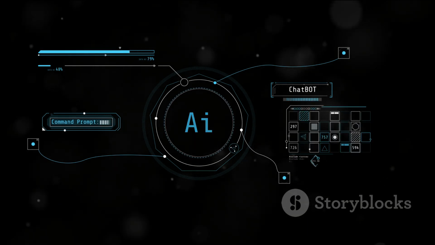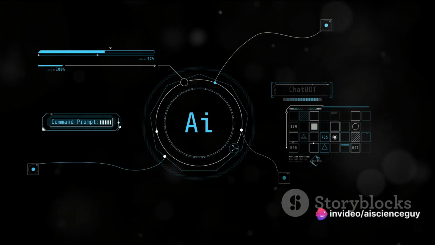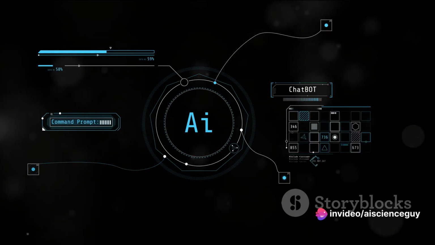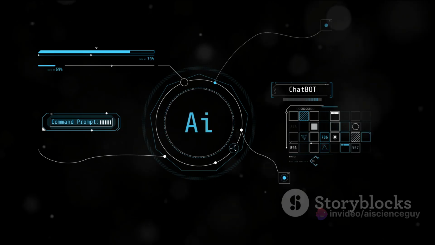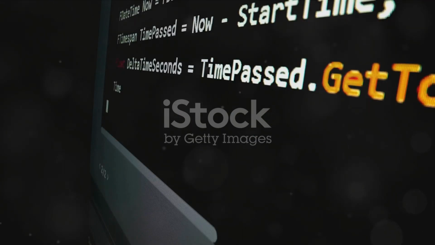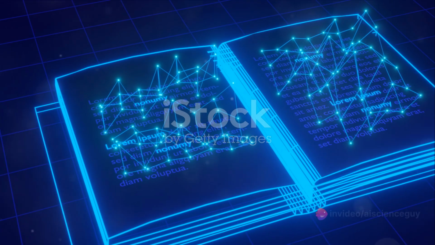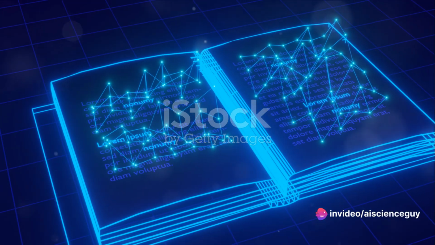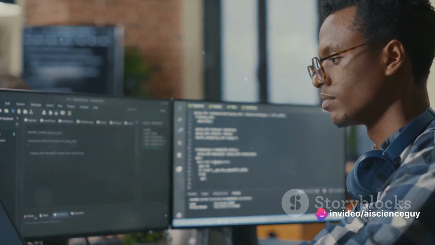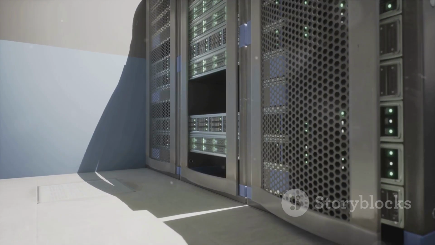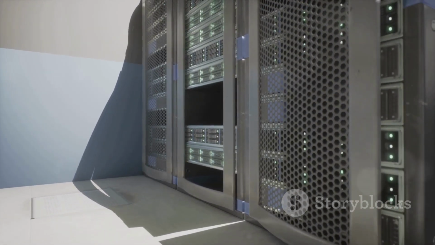Now, let's move on to Bart, or the bidirectional and autoregressive transformers. Bart is unique in its approach. Unlike ChatGPT, Bart is trained to both read left to right and right to left, making it bidirectional. This allows Bart to better understand context and generate more accurate text. It can fill in gaps, rewrite sentences, and even translate languages. But, like all models, it has its limitations. Bart is complex and requires a significant amount of computational resources.